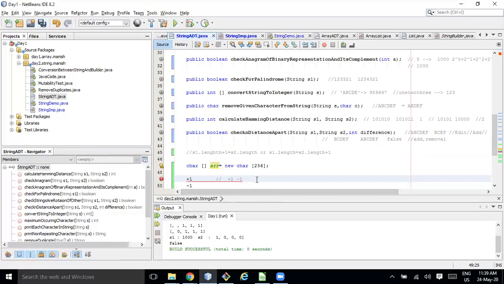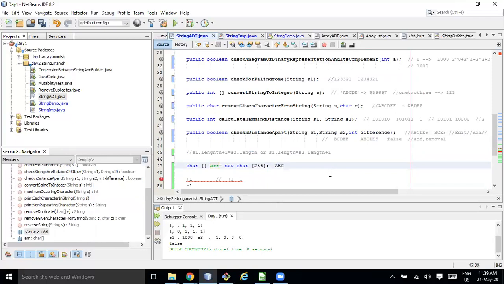Let's say we have the input S1 equal to ABC, S2 equal to CBA. And the difference is 0. So should this return true or false? Then it should return true, right? Both should be equal. And if the difference is 1, then it is false. So instead of 1, if you make the function generic, you will be passing the difference.